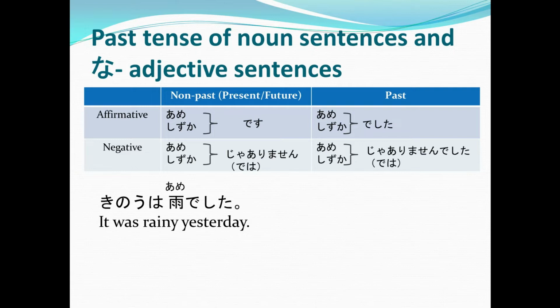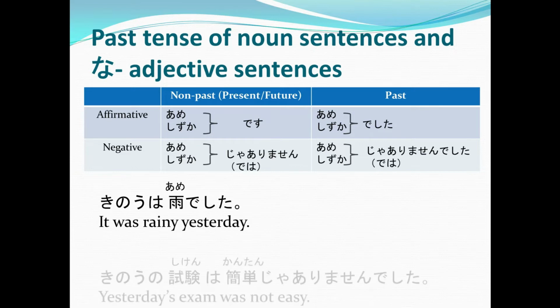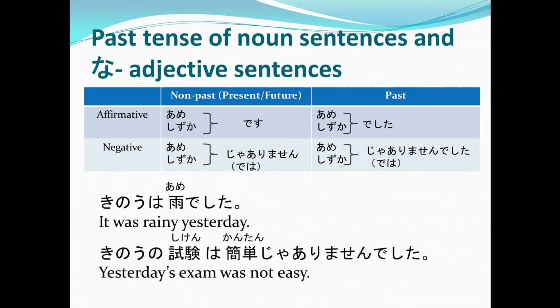Next example: Kino no shiken wa kantan ja arimasen deshita, or yesterday's exam was not easy. Since we're talking about yesterday's exam being not easy, we use the kantan ja arimasen deshita form instead of desu.